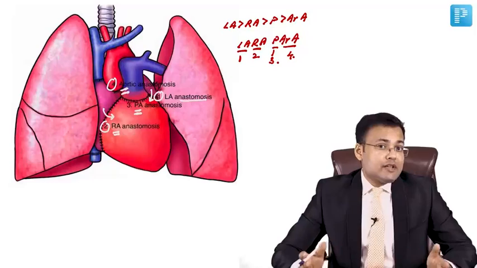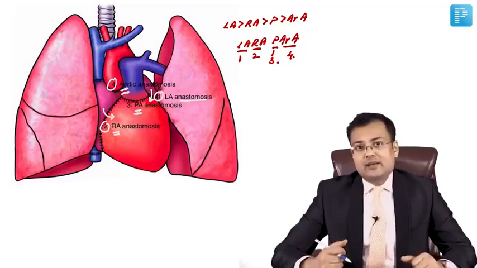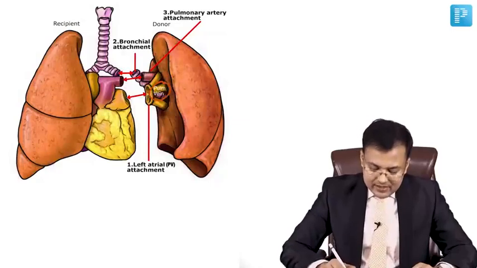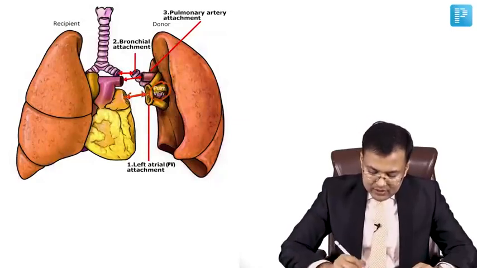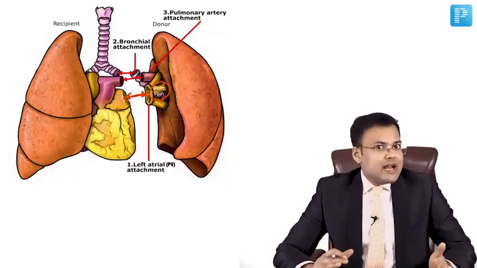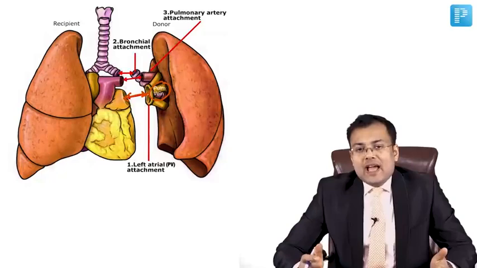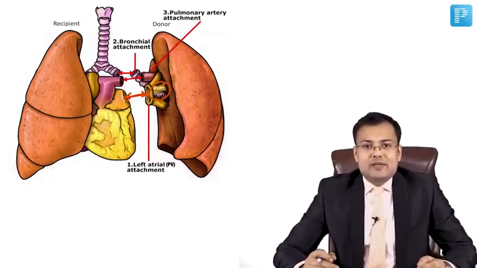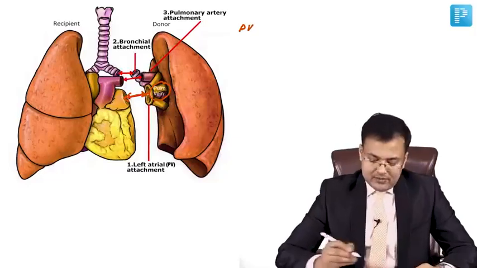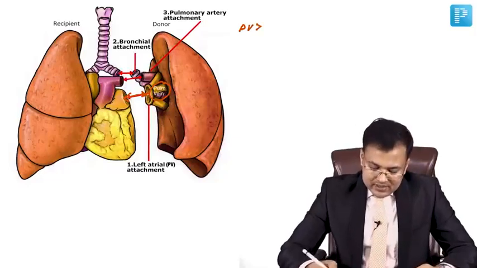Now see the sequence of anastomosis in lung transplantation. This is the pulmonary vein. Okay, this is the left atrium. So the first anastomosis is left atrial anastomosis or left atrial attachment, also known as pulmonary vein attachment. So what's the first one? It's the pulmonary vein attachment. This is the first.